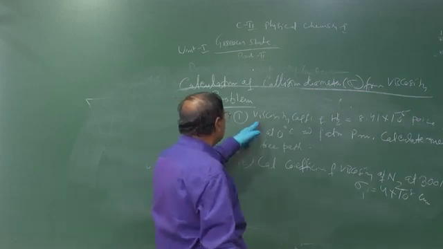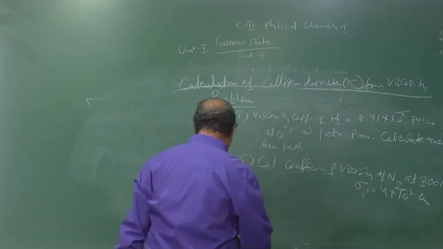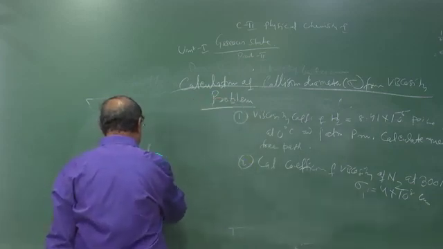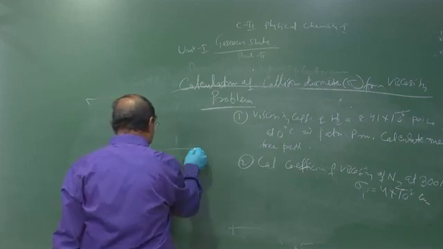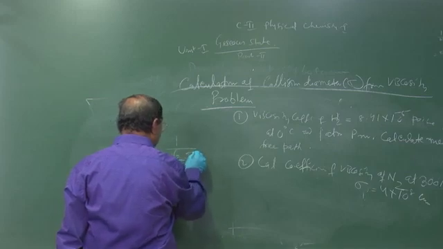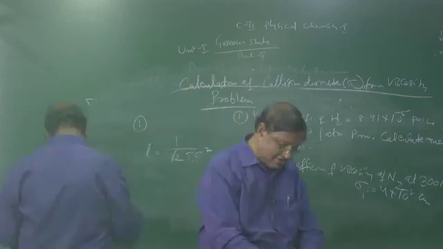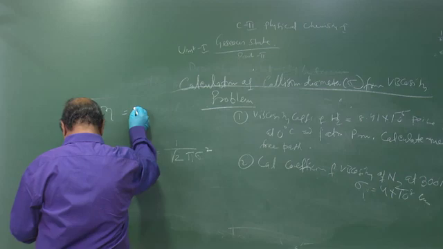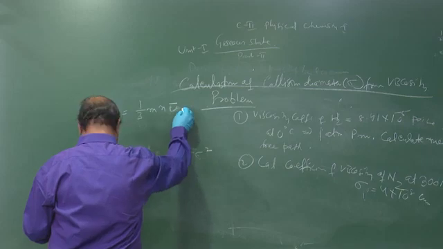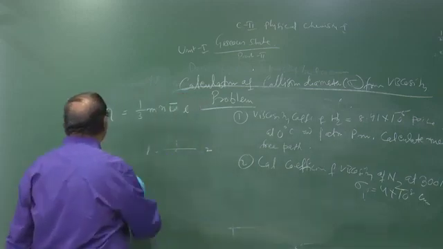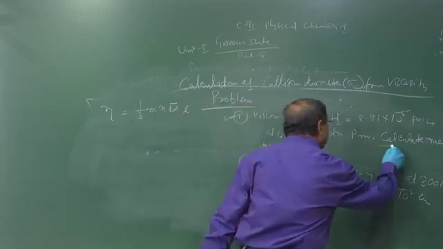Here, the viscosity coefficient is given, and we have to calculate the mean free path. Now, let us see the expression for mean free path. Alpha is equal to 1 by root 2 pi sigma square. And viscosity is equal to 1 by 3 m n v bar into L. From this relation, since the viscosity coefficient is given, you have to calculate the mean free path.